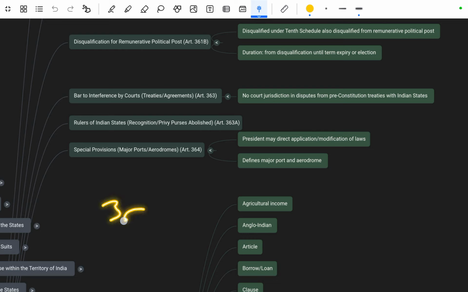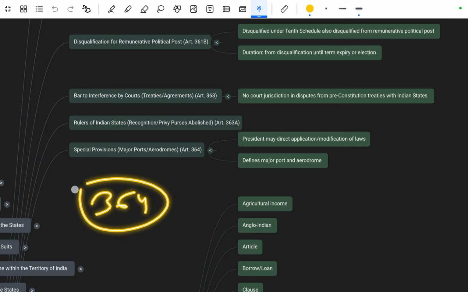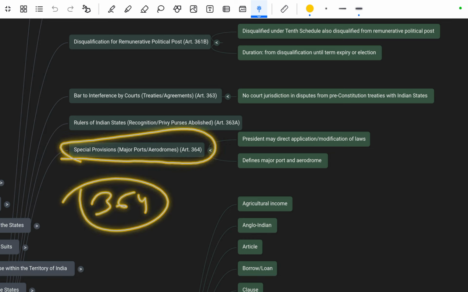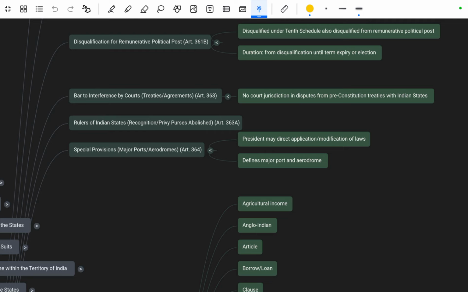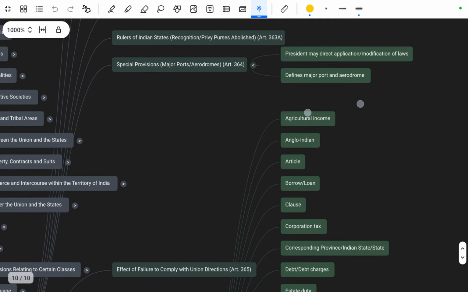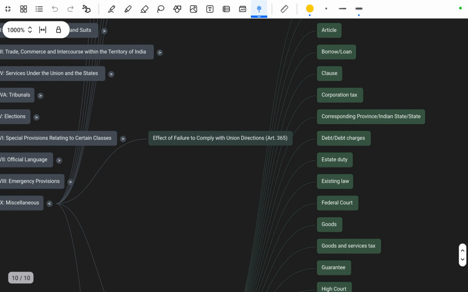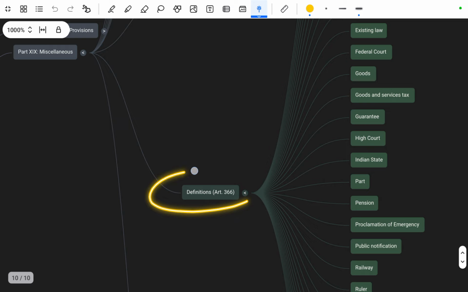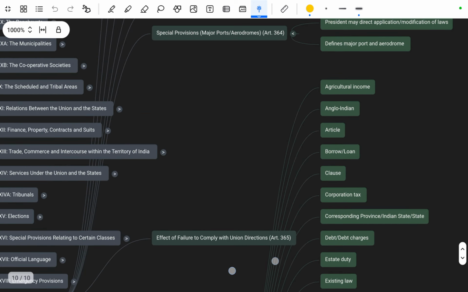Next is Article 363A, recognition of rulers of Indian states and abolition of privy purses. Next is Article 364, special provisions for major ports and aerodromes: the President may direct application or modification of the law, defining major ports and aerodromes. Next is the effect of failure to comply with Union directions, mentioned in Article 365. Remember this, Article 366, that is the definitions.